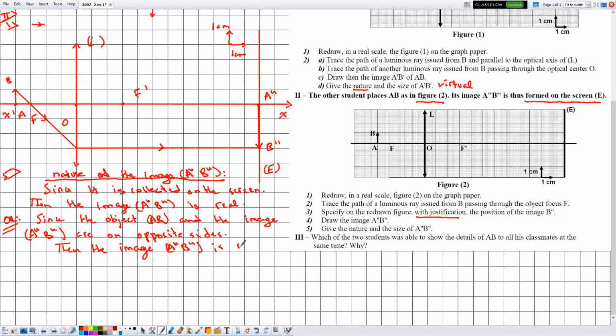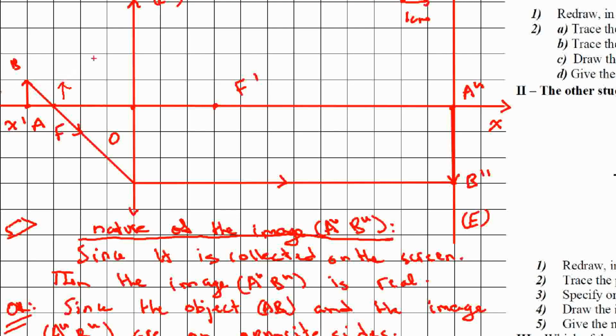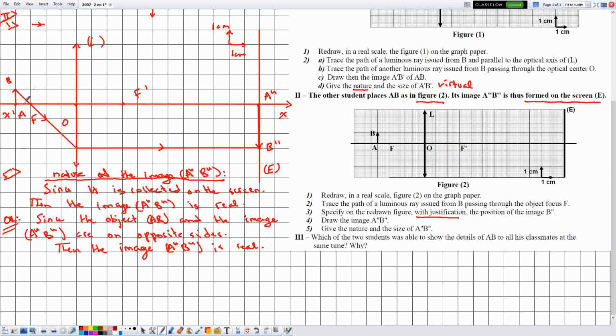Moreover, we can say that since the object AB is pointing upward and A double prime B double prime is pointing downward, then A double prime B double prime is in the opposite direction with respect to AB, which means it's also real. No need to write both answers, either of them is accepted.